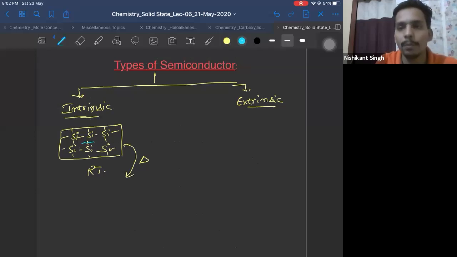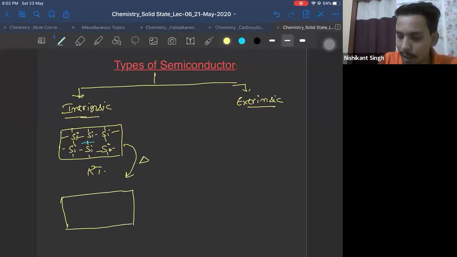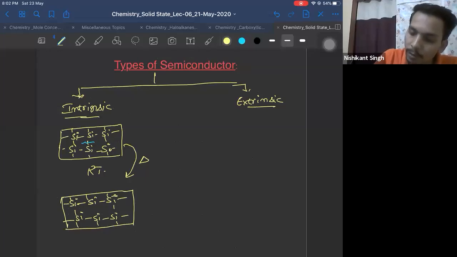Silicon bonds will break, and when the bonds break, electrons get free. Now this bond is free, so the electrons present in the bonds become free to move. They will move and conduct electricity.